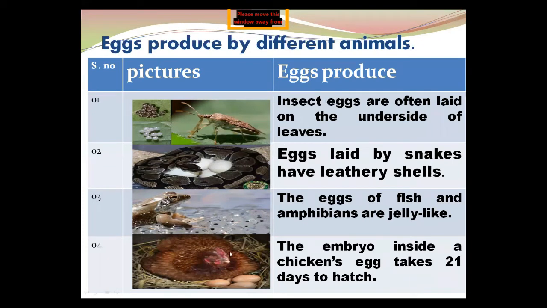This means different types of animals take different time periods for hatching. The word incubate is there, and birds. Only birds. We have discussed the classes fish, amphibian, reptile and birds. Only birds incubate their eggs. Incubate means provide heat. They sit on their eggs and provide the required heat for the embryo, the growing animal inside an egg. So only birds incubate their eggs.